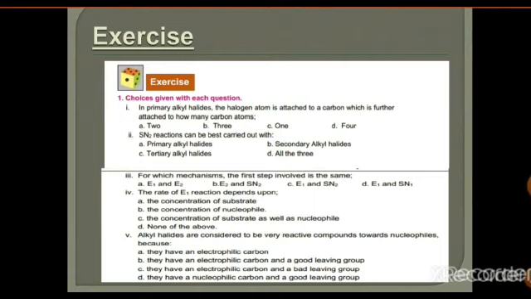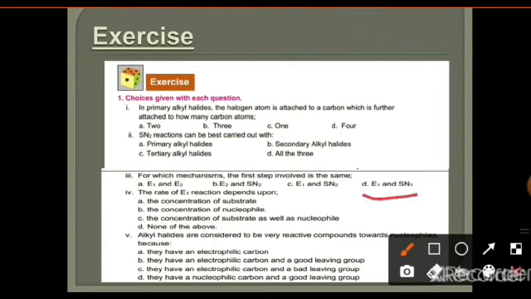For which mechanism is the first step the same? E1 and SN1. In this case, the first steps are the same, because in both reactions the first step is the rate determining step, and formation of carbocation takes place.